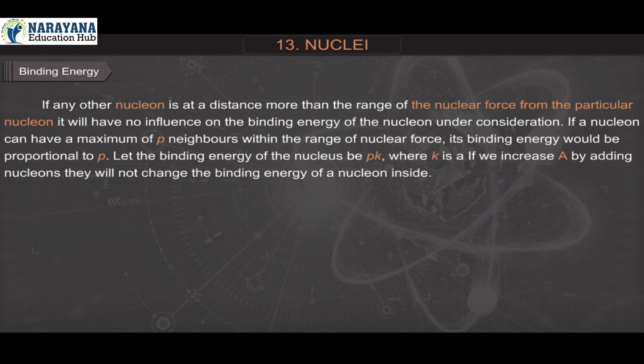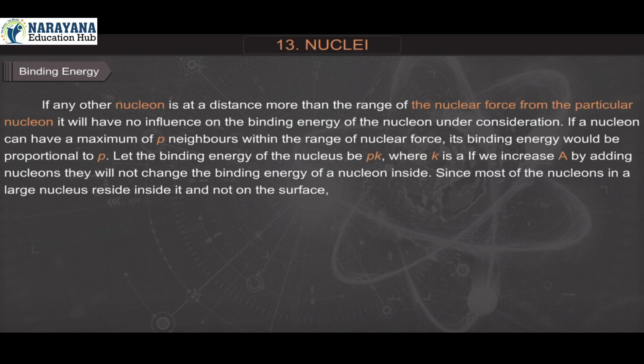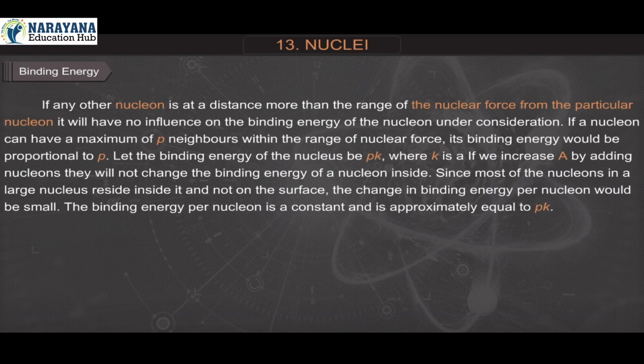If we increase A by adding nucleons, they will not change the binding energy of a nucleon inside. Since most of the nucleons in a large nucleus reside inside it and not on the surface, the change in binding energy per nucleon would be small. The binding energy per nucleon is a constant and is approximately equal to pk.